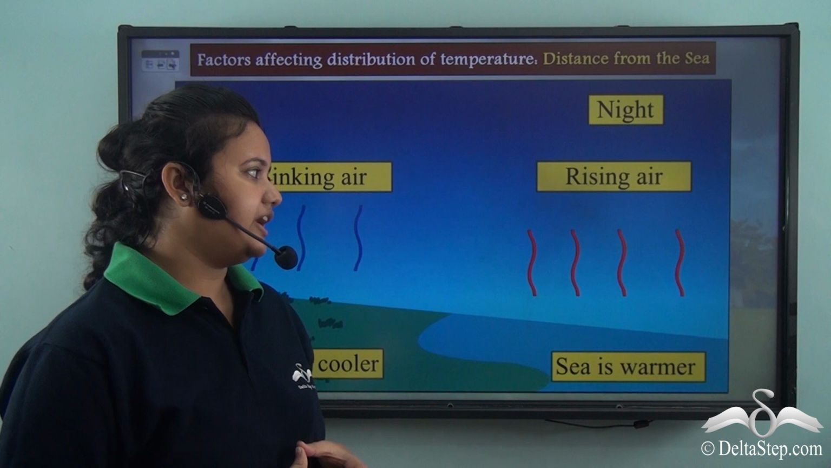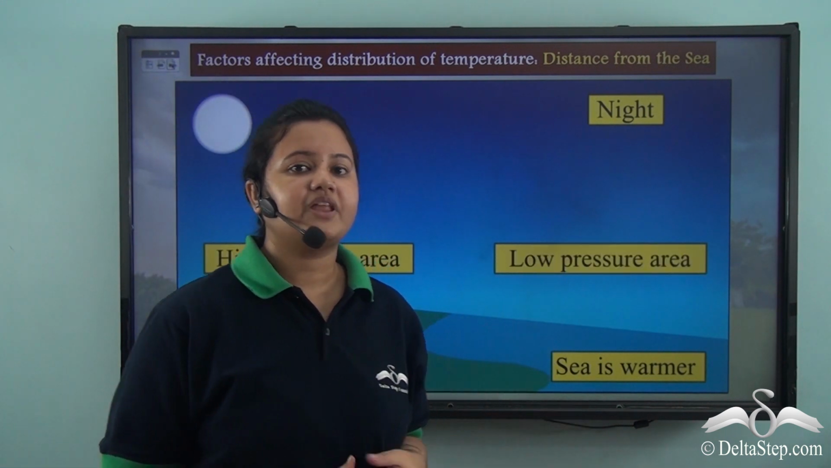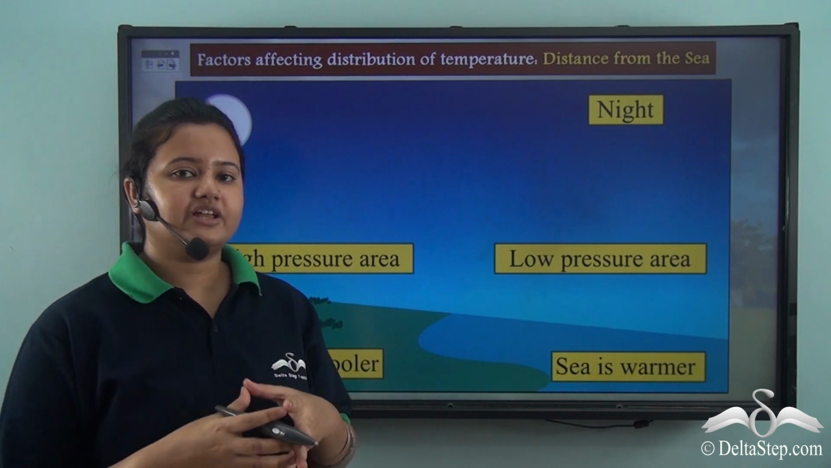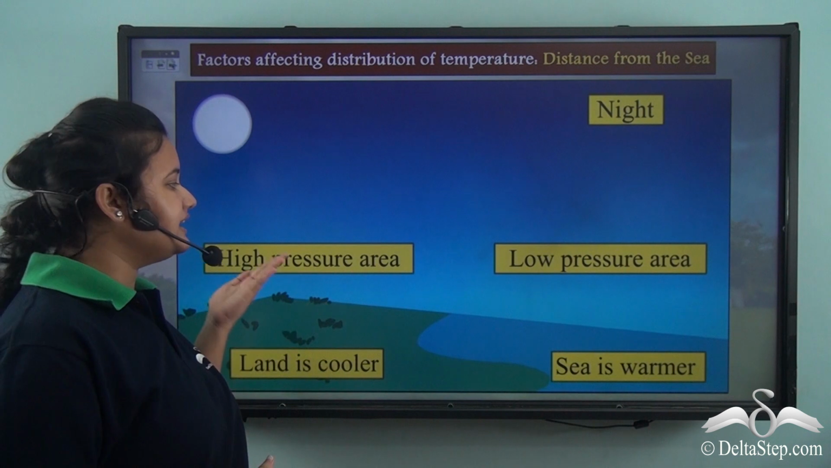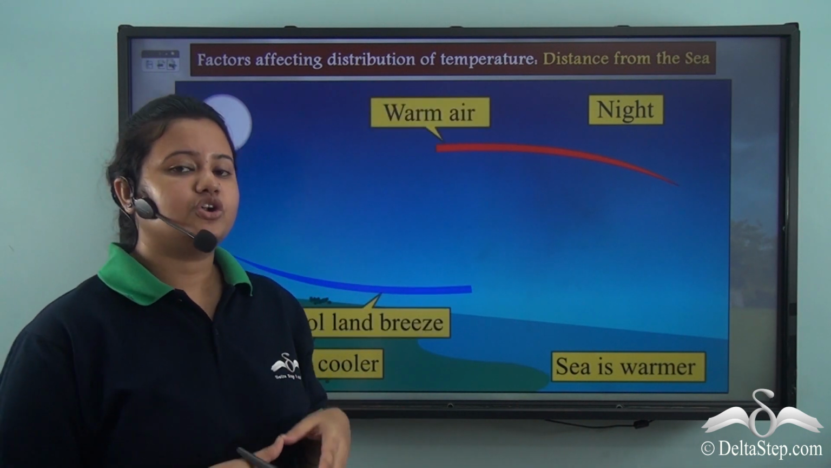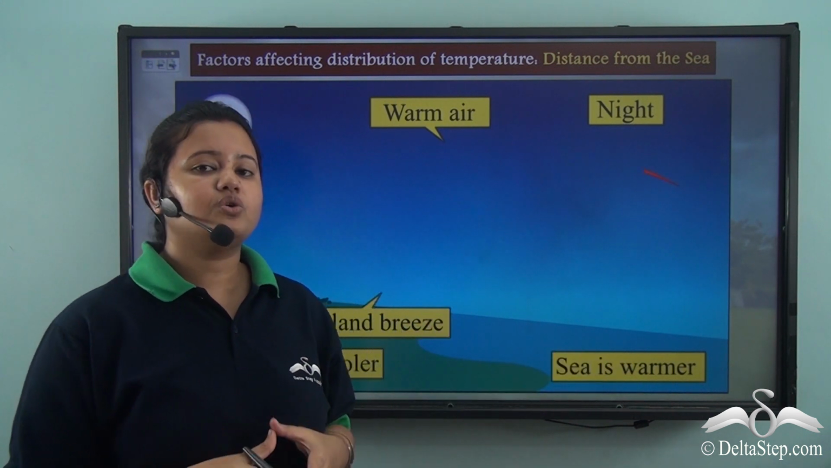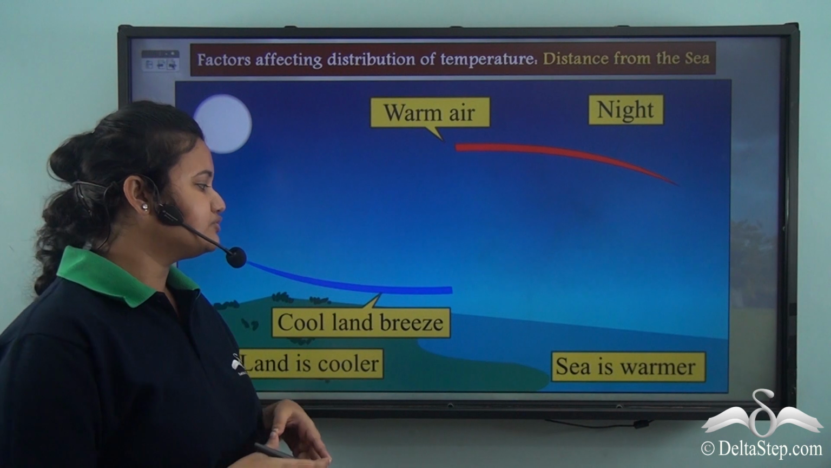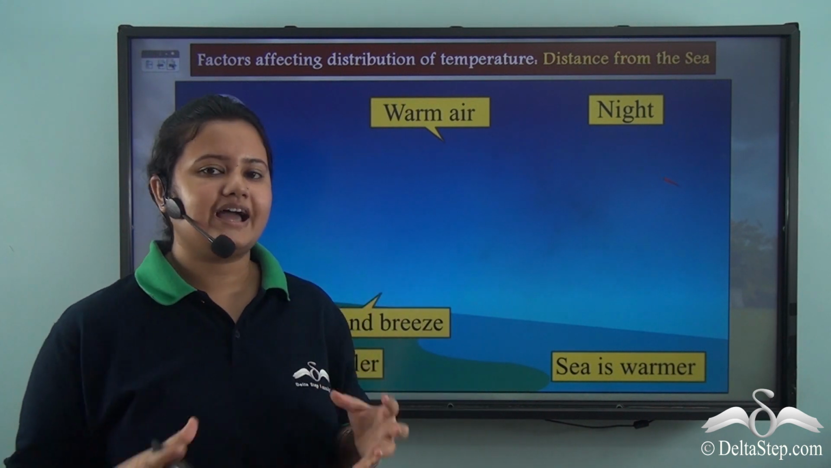This hot air rises, creating a low pressure area over the sea, while the air above the land is cold and dense. This dense air sinks, creating a high pressure area over the land. Since the pressure over the land is higher than the pressure over the sea, a cool breeze flows from land towards the sea. This is known as land breeze.